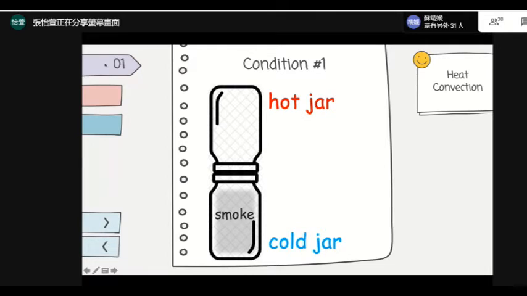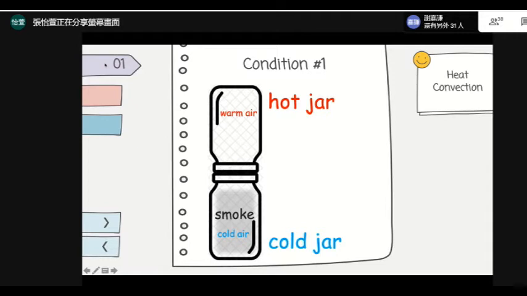Can you tell me what's in the hot jar? Is it warm air or cold air? Cindy? Okay, very good. It's warm air in the hot jar. And how about what's in the cold jar? Candy? Okay, that's right. We have cold air in the cold jar.